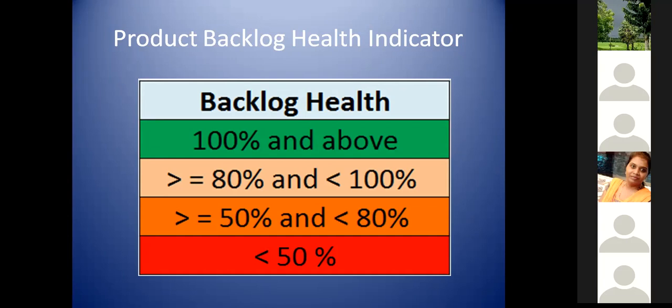There also we will be touching this point, but try to connect these dots. What is the average velocity of your team, and what is the backlog health that is required? And if it is less, what is the option that you need to take? So this should be taken care of by the Scrum Master, and it should be aligned with your product management team with the help of your product owner, so that we will be able to handle it in a better way.